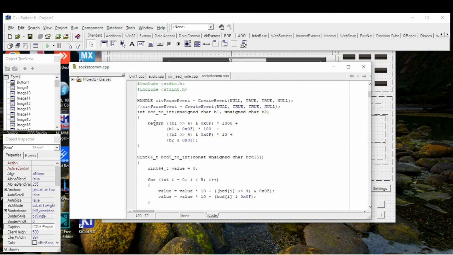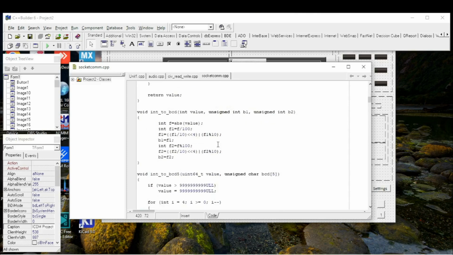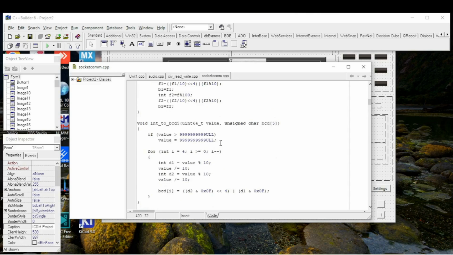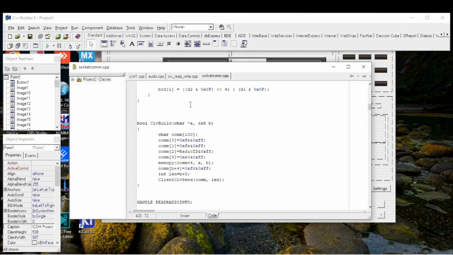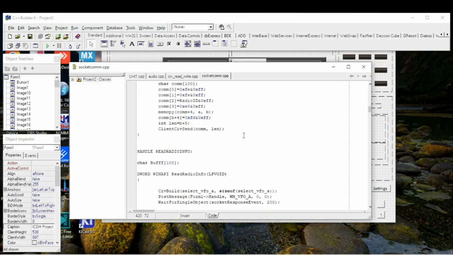our thread. The next function is the same one we used in the ICOM radio info CPP file to convert bytes into digit strings to display the frequency. The next function is civ build. Here we build a CI-V command to send it. We use char a and integer b, where b is the length of a. Here we insert in front of the command FE, the radio ID E0, and the last byte FD.